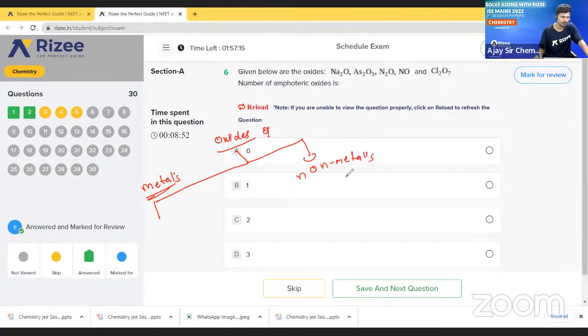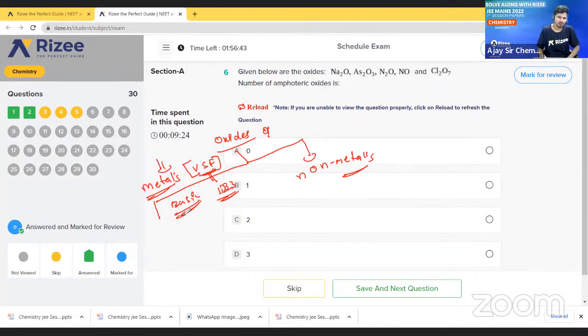Non-metals. So, oxides of metals and oxides of non-metals. See here, oxides of metals are basic in nature. Clear? And these metals should have very few valence shell electrons, up to 3 valence shell electrons. So this metal has 1 or 2 or 3 valence electrons.